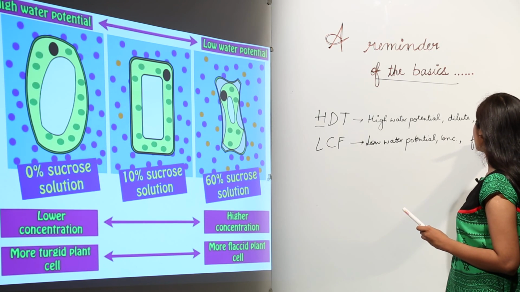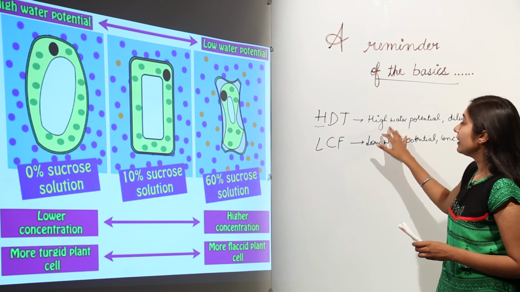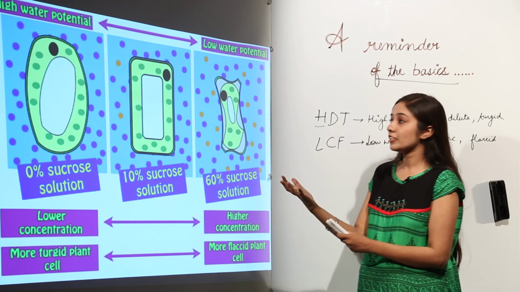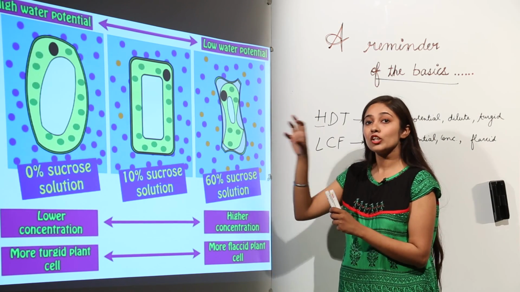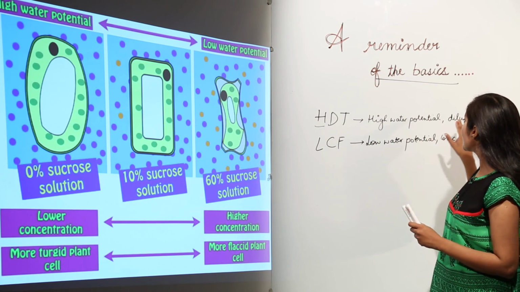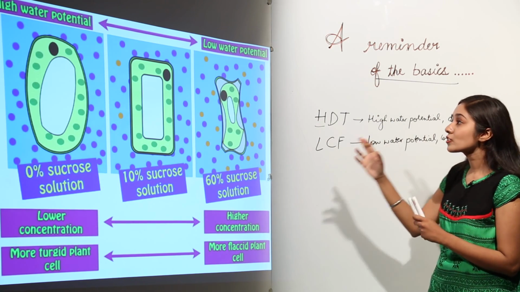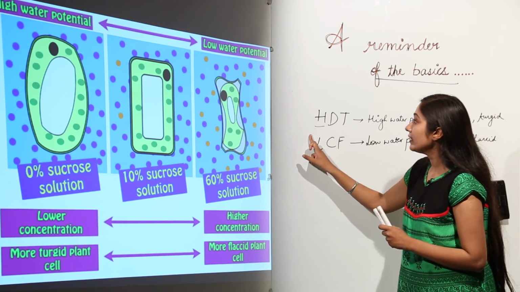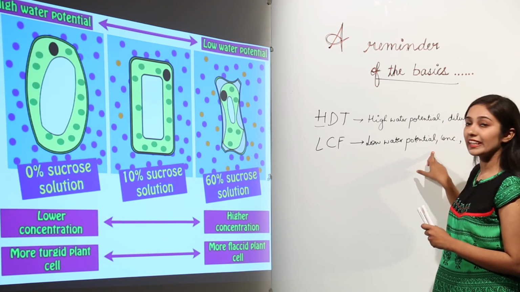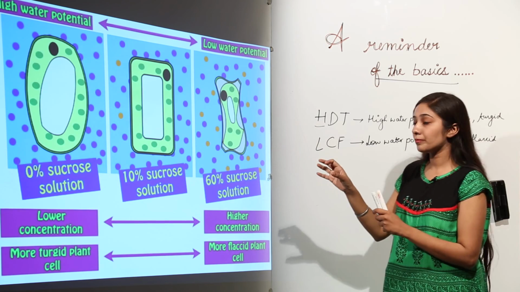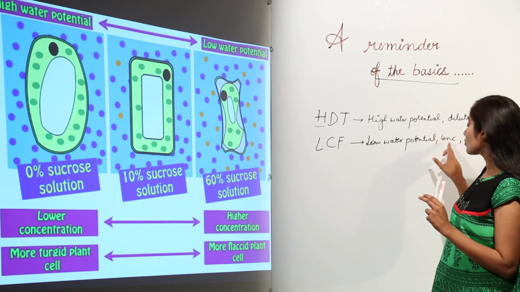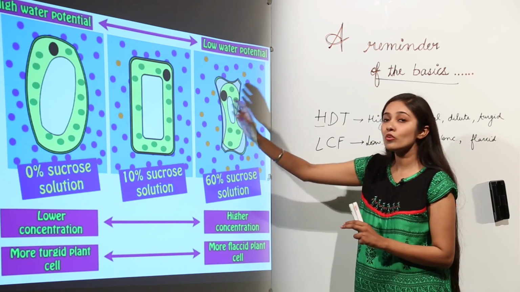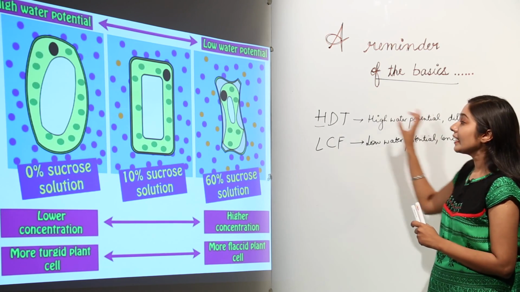So this is what you can see in this image also. When the solution is at high water potential and the inner side of the cell is at low water potential, what is going to happen? That solution is known as a dilute solution and the cell is going to be turgid, as you can see in the image. But when we talk about LCF, when the solution outside the cell is at low water potential, meaning the inner side is at high water potential, the water will move out. This solution is a concentrated solution because it has these salt molecules in it, so it is concentrated as compared to a 0% sucrose solution. So the cell is going to be what?